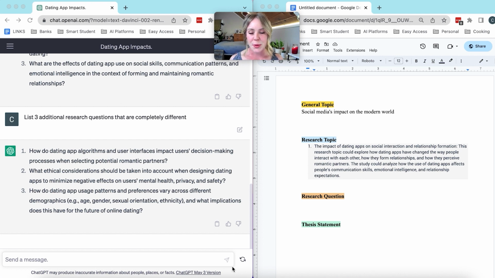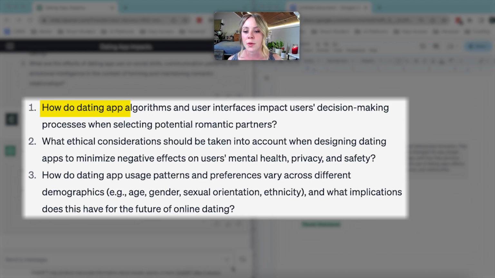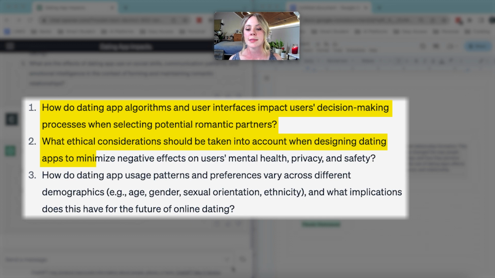All right, here's what we have. How do dating app algorithms and user interfaces impact users' decision-making processes when selecting potential romantic partners? Next, what ethical considerations should be taken into account when designing dating apps to minimize negative effects on users' mental health, privacy, and safety?